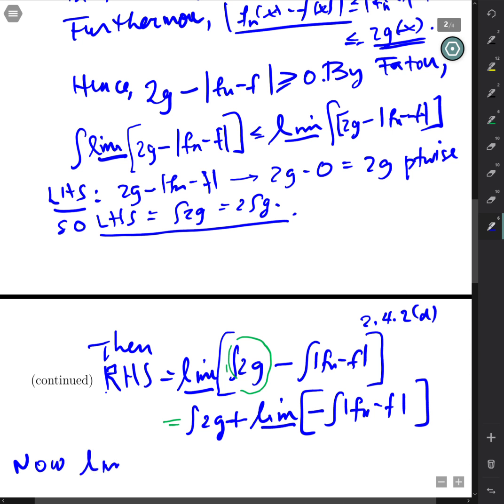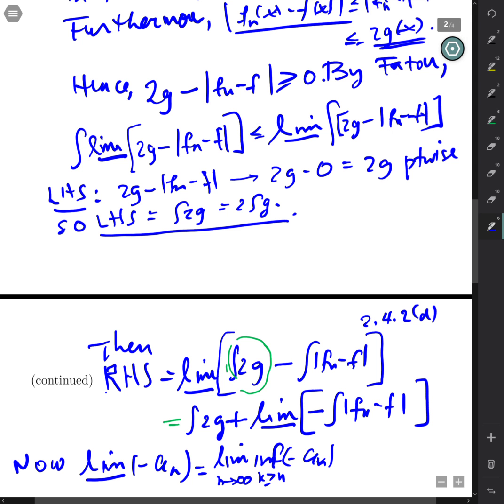Now, the lim inf of the negative of a sequence is equal to, remember, we can write the lim inf as the sup of the infs, sup inf of minus a_n, k greater than or equal to n. You might actually like it better as a limit. We know it's that way too. The limit as n goes to infinity of the infimum of minus a_k as k ranges from n and beyond.